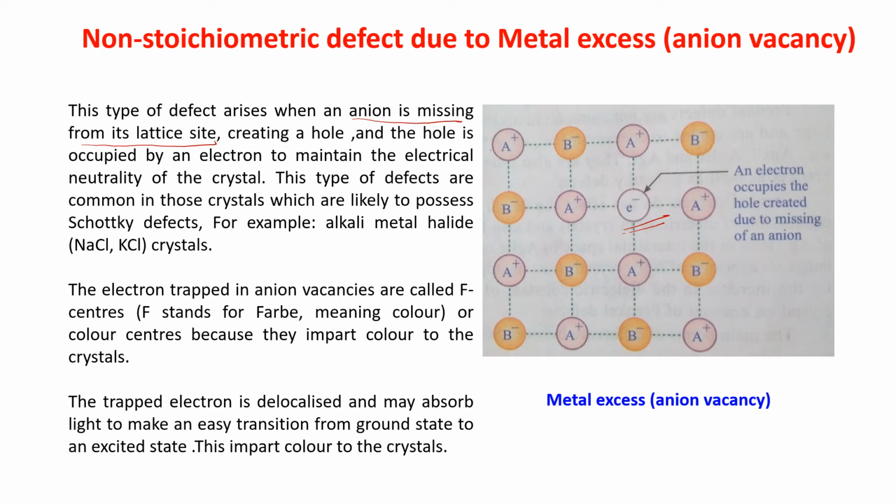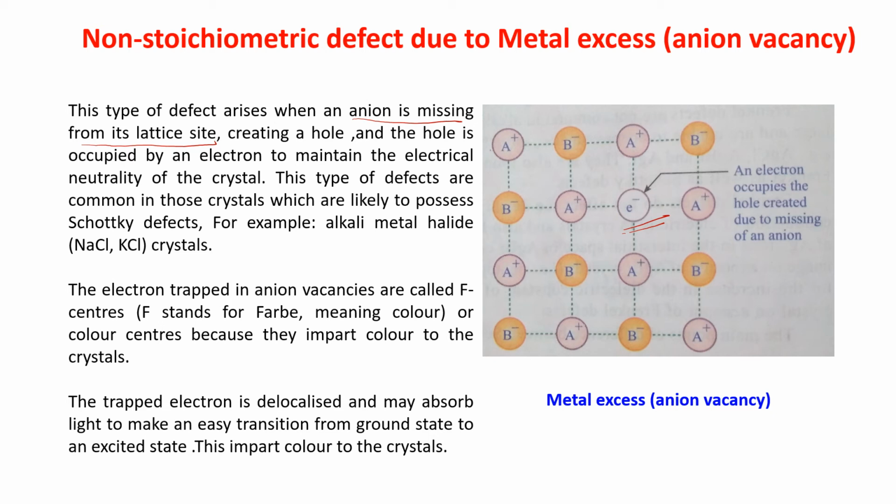This type of defect is common in those crystals which are likely to possess Schottky defects, for example, alkali metal halide, that is NaCl or KCl crystal. The electrons trapped in anion vacancies are called F centers.